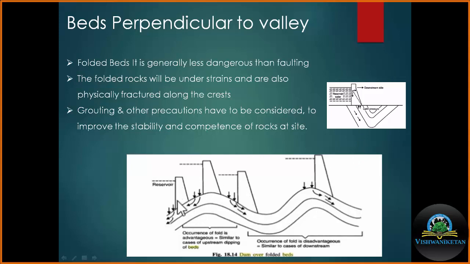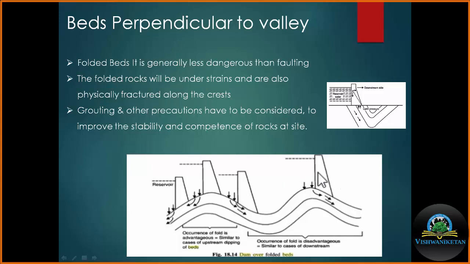Now we will consider the third situation. In this situation, this is the reservoir side, self-weight of the dam, pressure caused by the impounded water and the resultant. Now in this situation we can see the orientation of the rocks is directed away from the resultant force of the dam.